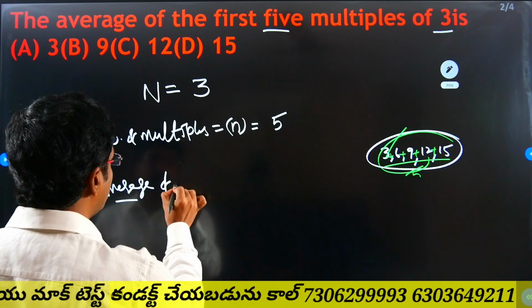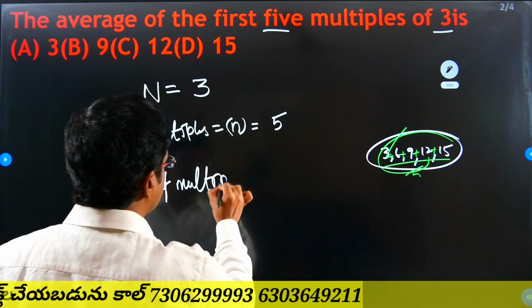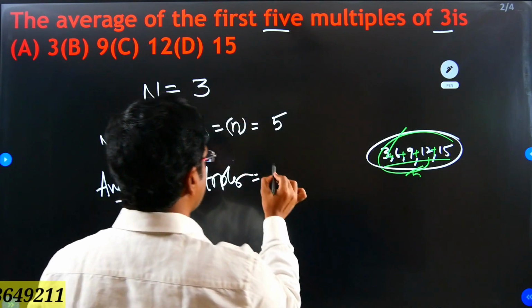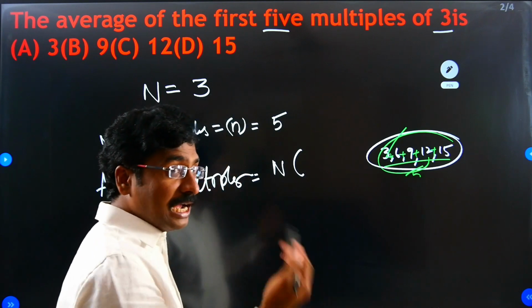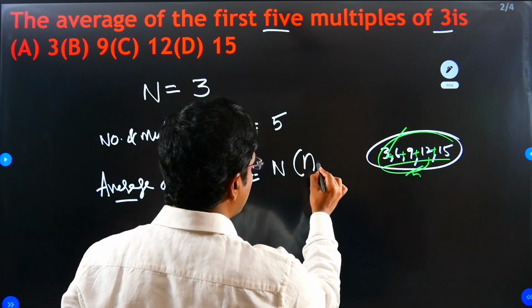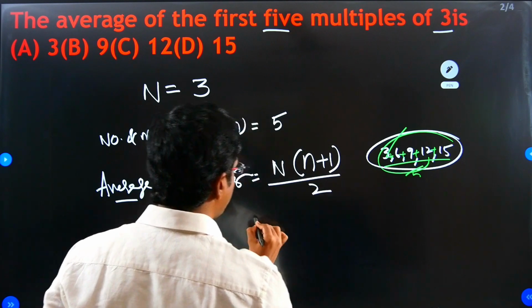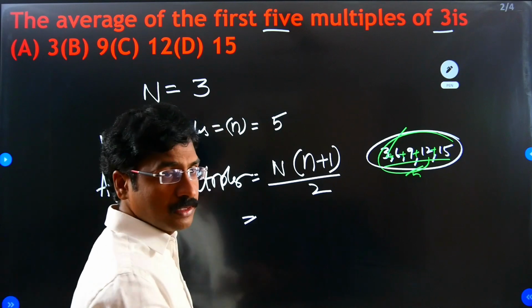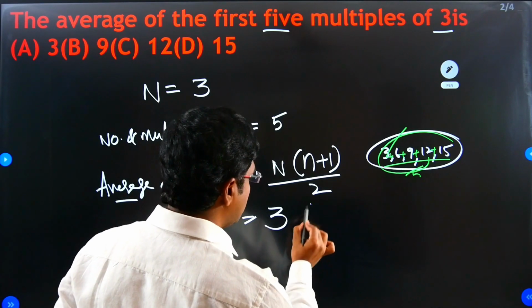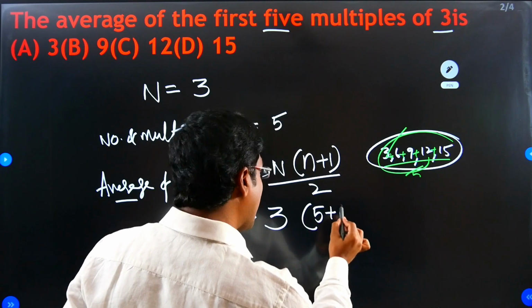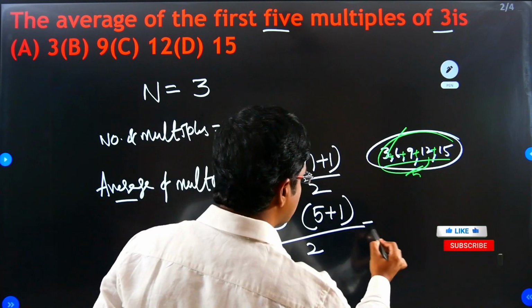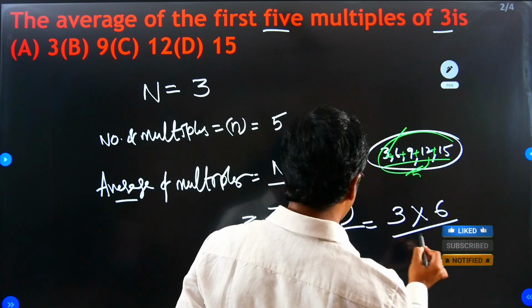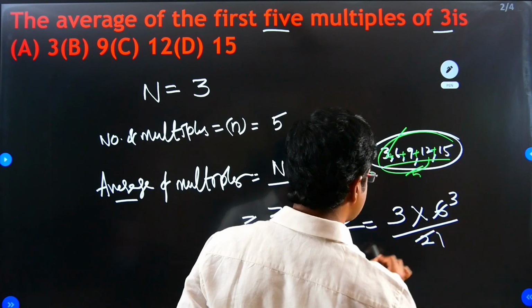Average of multiples is equal to N into (n plus 1) by 2. First write the table number, 3, into the number of multiples, 5, plus 1, by 2. That means 3 into 6 by 2. 2 ones are 2, 2 threes are 6, so 3 into 3, 9.